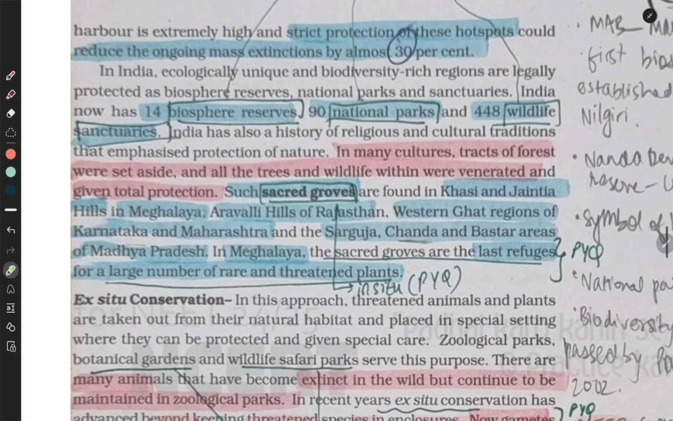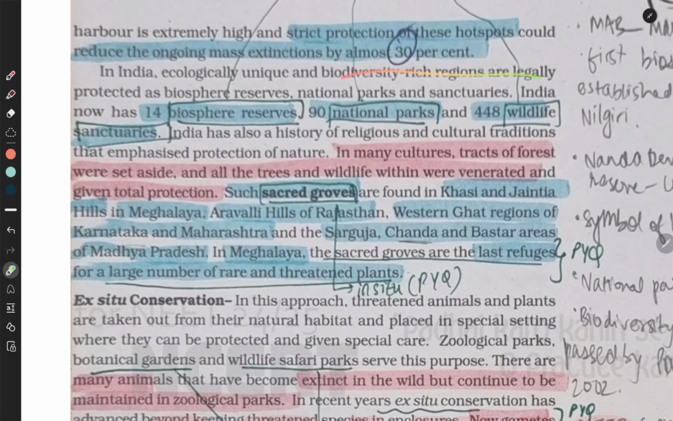In India, ecologically unique and biodiversity-rich regions are legally protected as biosphere reserves, national parks and sanctuaries. India now has 14 biosphere reserves, 20 national parks and 448 wildlife sanctuaries. India also has a history of religious and cultural traditions that emphasize protection of nature.